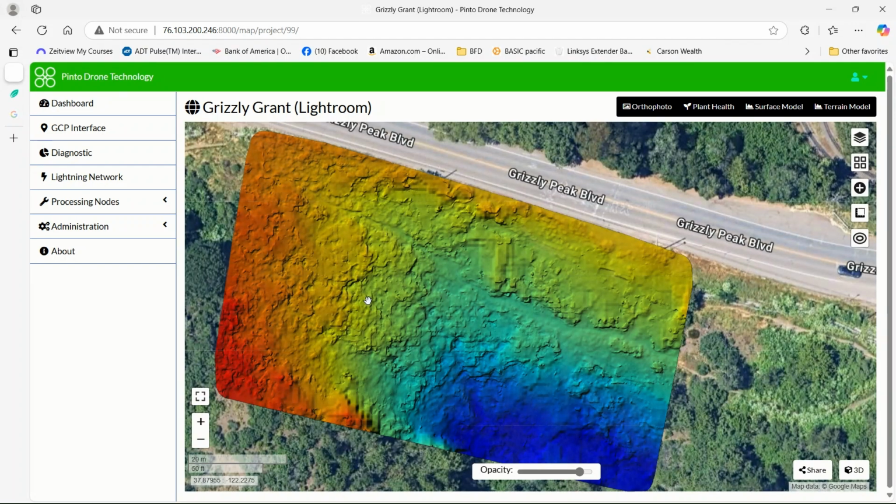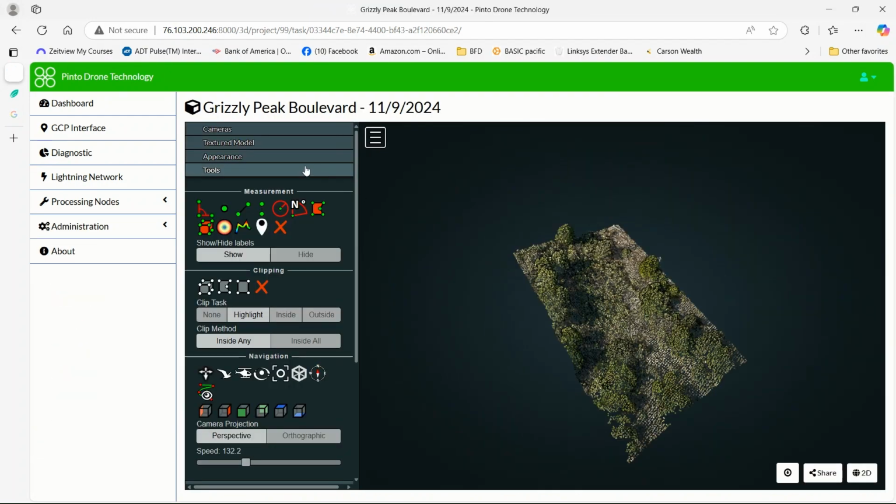And there's one final feature now that I want to show you that's available in this ODM photogrammetry package, and that is a 3D model, which is kind of cool, but I'm not sure if the utility is as great, but we'll take a look at it anyway. So we'll click on 3D model here, and then we have to texture it.